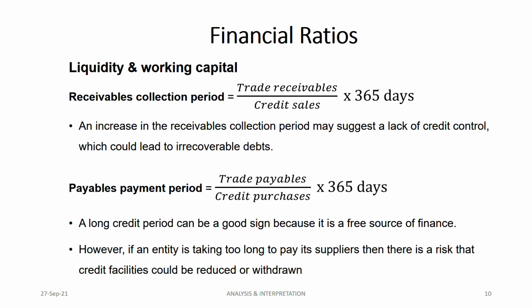But the negative side is that the longer you take to pay your supplier, there's a risk that the supplier is not happy with this. They might reduce or withdraw credit facilities from you in the future. So you have to evaluate whether the benefit is bigger or the risk is bigger, then take action and manage these ratios.